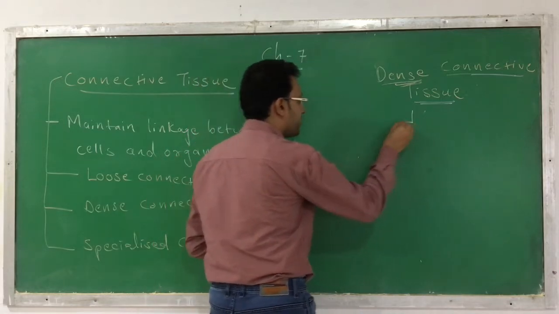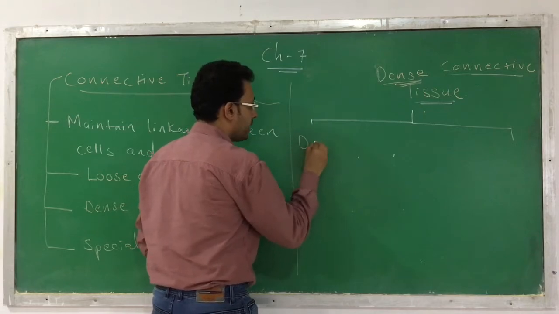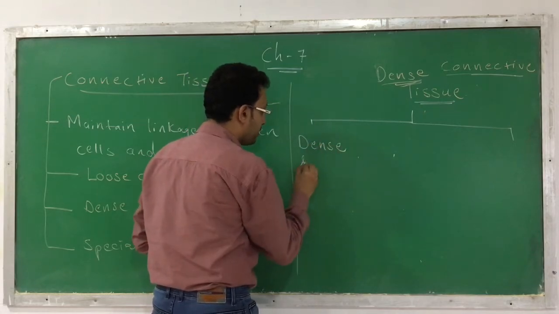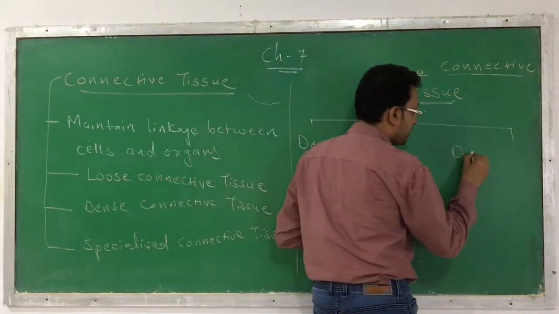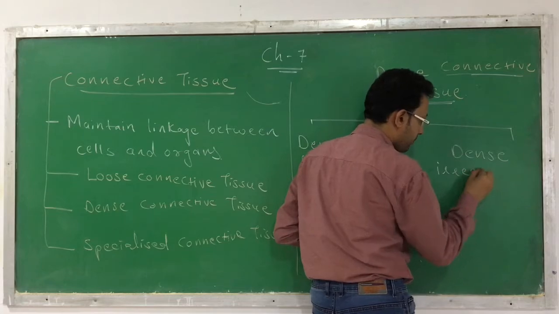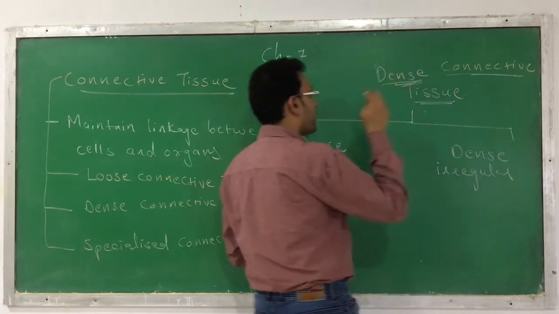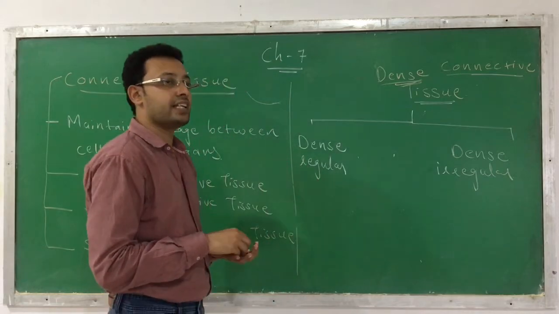This dense connective tissue can be further classified into two types. First is called dense regular, and the second one is called dense irregular. There are two kinds of dense connective tissue, dense regular and dense irregular.